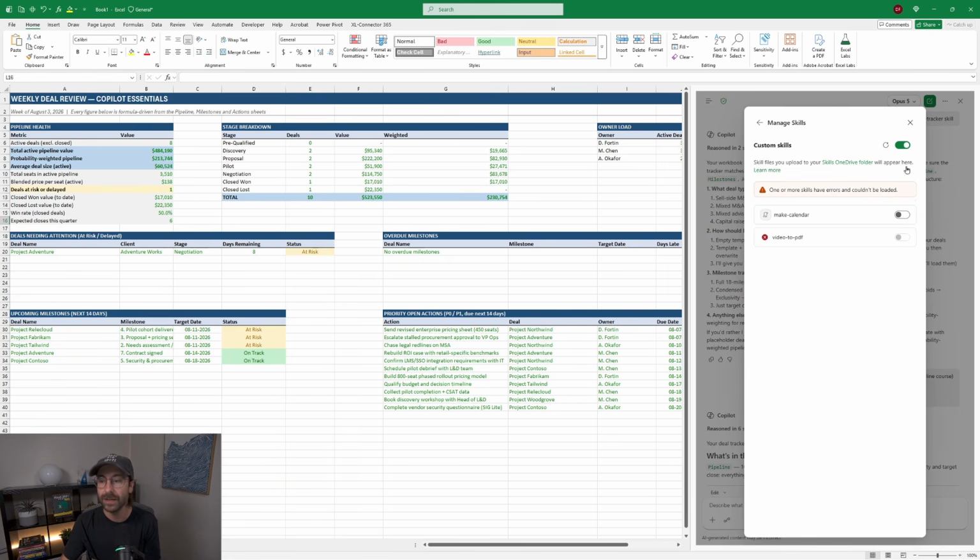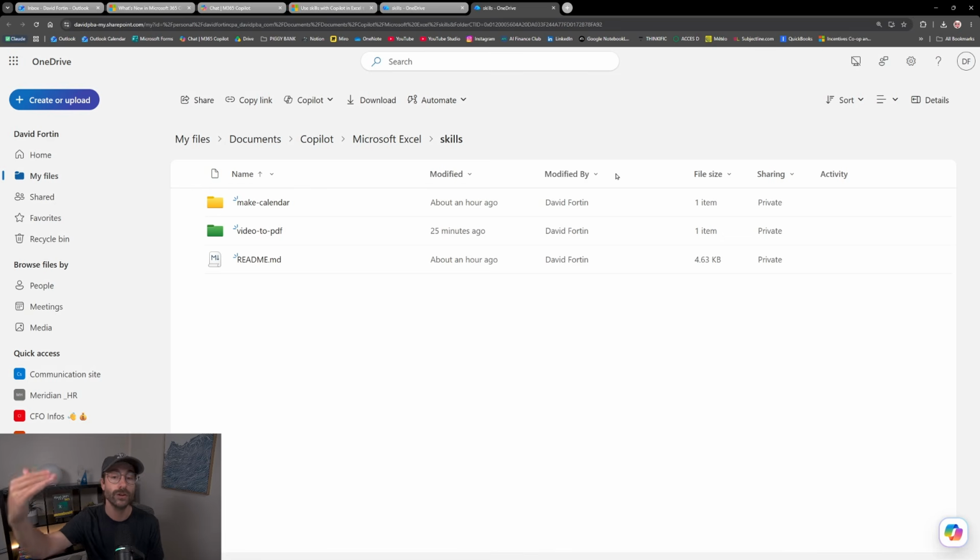When you click here, it's pretty easy. You will see. So there is one that is made for you that is called Make Calendar. I added one here, video to PDF, okay? So custom skills, you can turn them on, turn them off, and it's super easy. I'll show you. Click here, skills OneDrive folder. It will bring you where your skills are hosted, okay, where they are saved, let's say it like that.